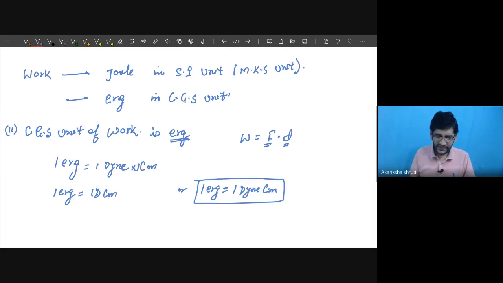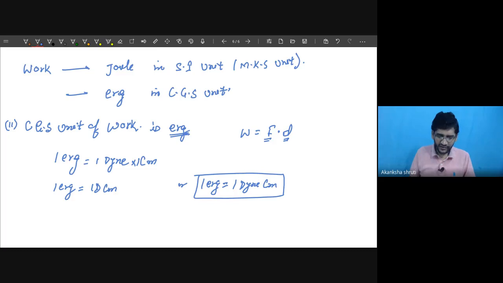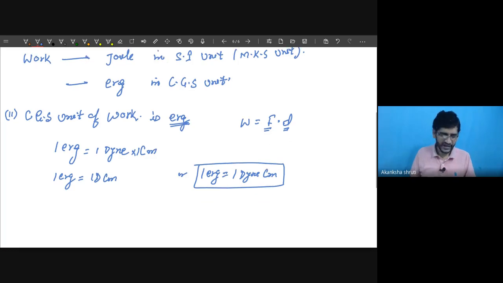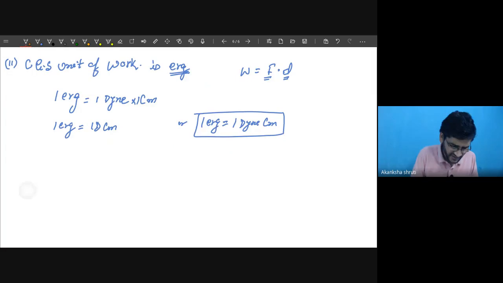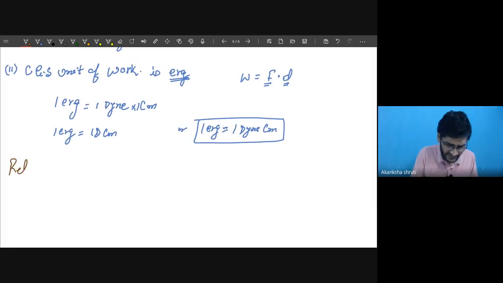Student, what is the relation between erg and joule? That we have to write. Write down the relation between joule and erg; this is asked many times. What is this joule?